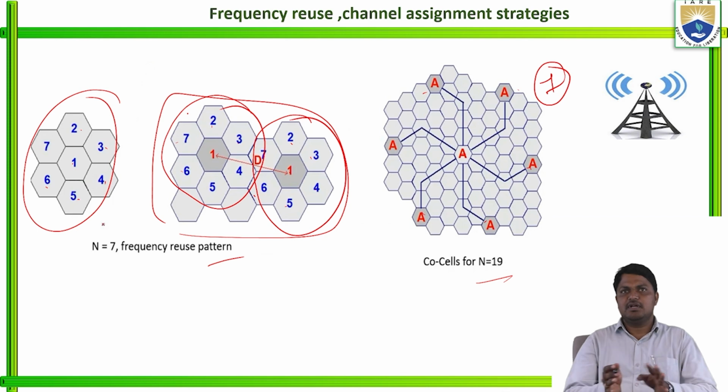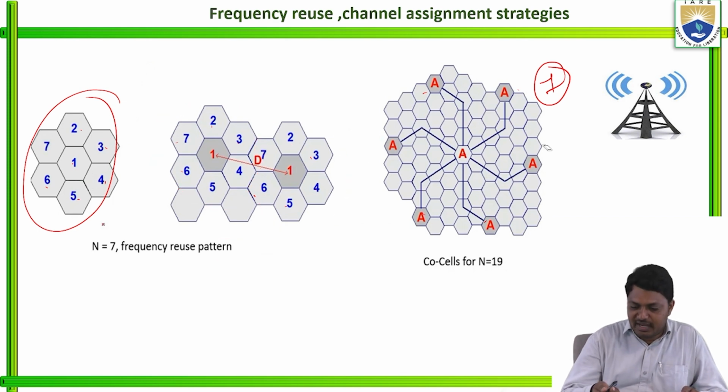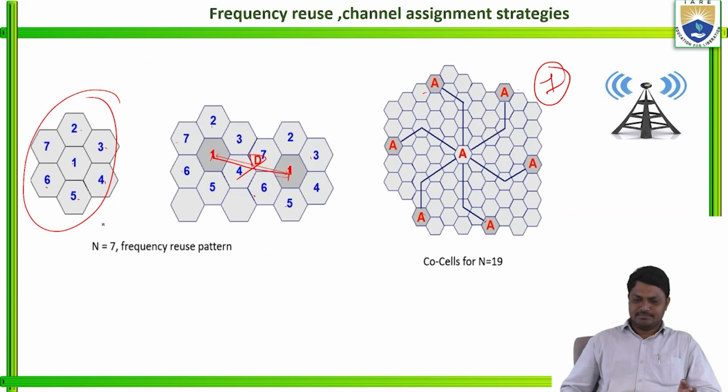So here two clusters. And here D is nothing but the reuse distance. This is the center point of the base station in the cluster, and this is the center point of the other cluster. From here to here, that is D, the reuse distance.